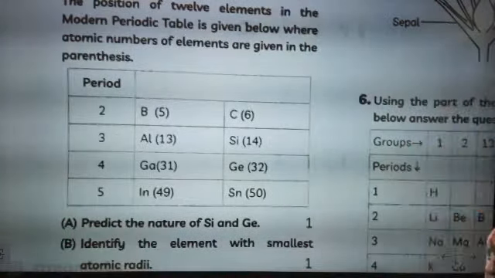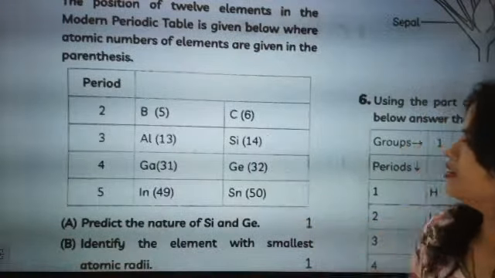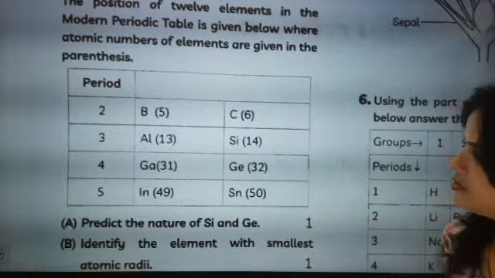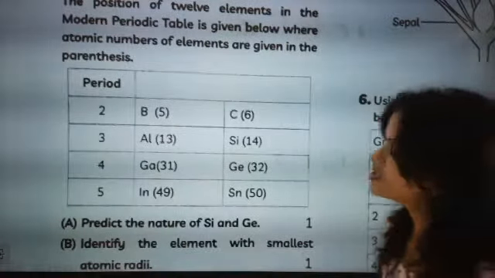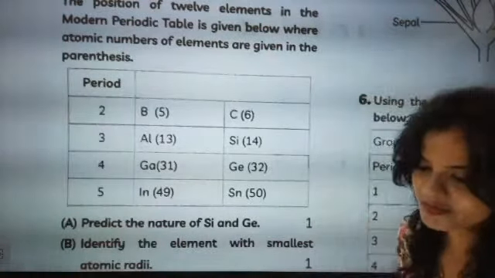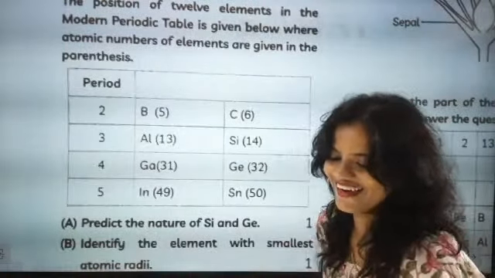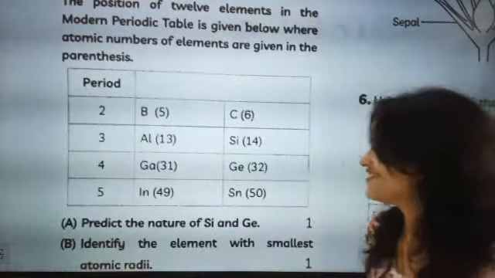Okay, tell me. Period is there, group is given. Go for it. Maths के सर अच्छे हमारे.